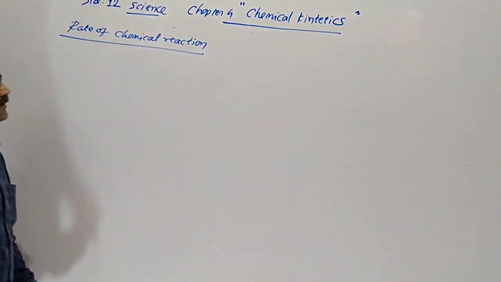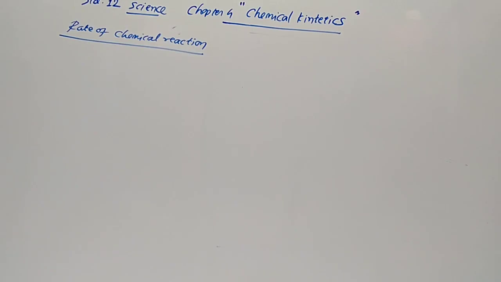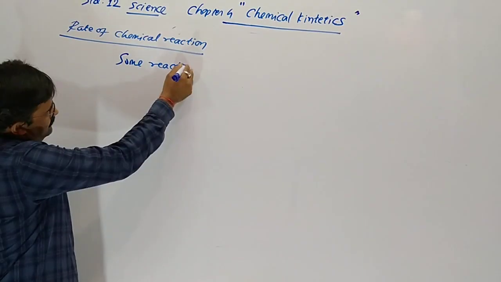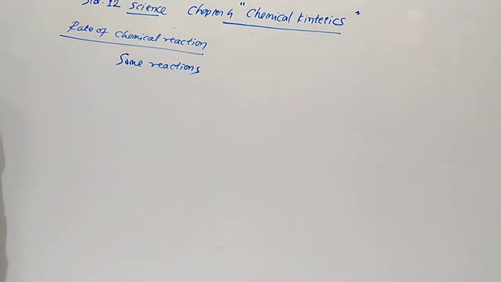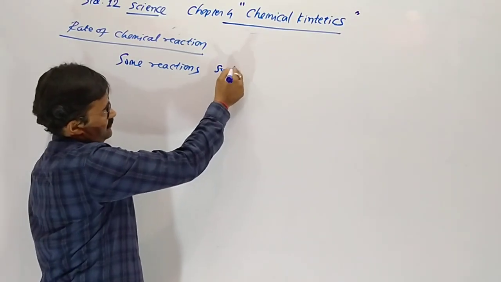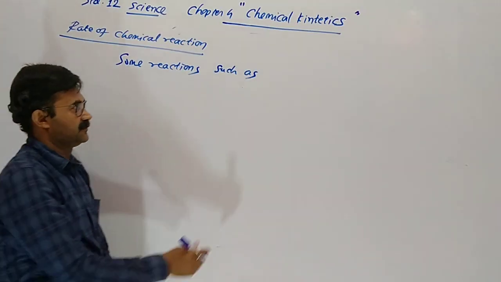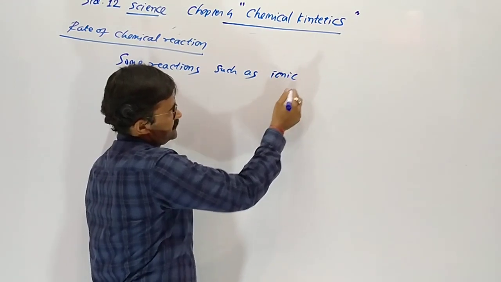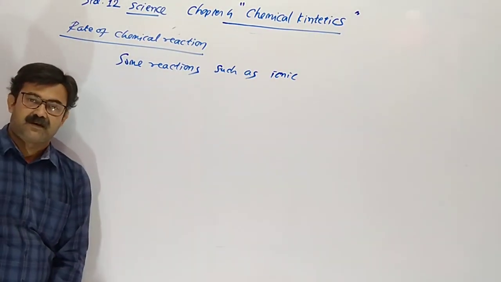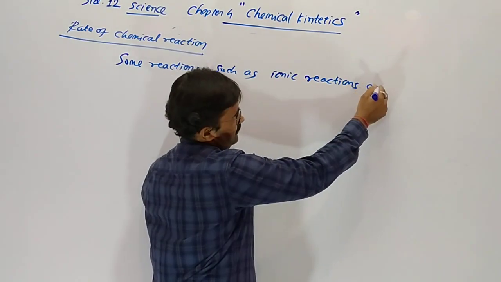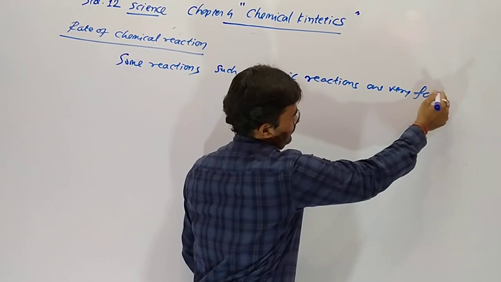First, rate of chemical reaction. Some reactions such as ionic reactions are very fast.